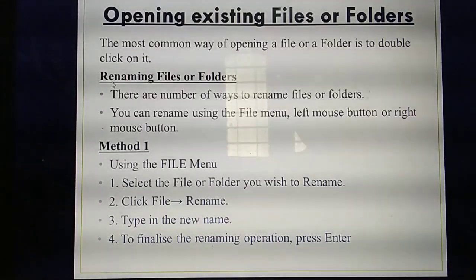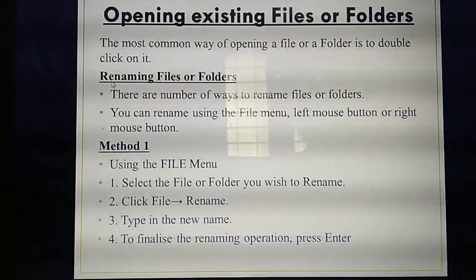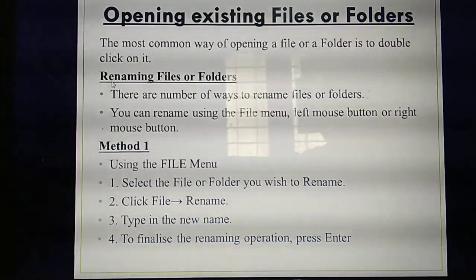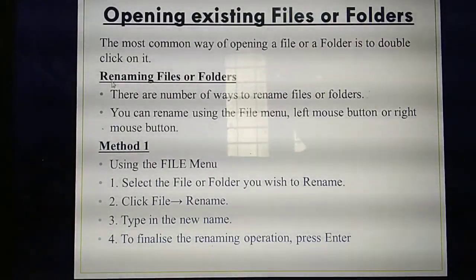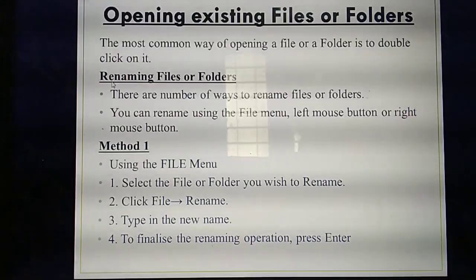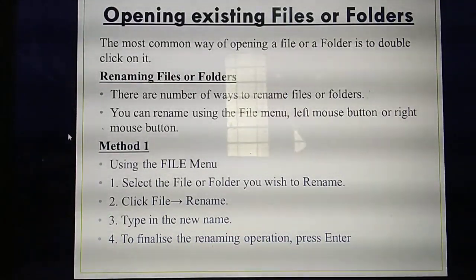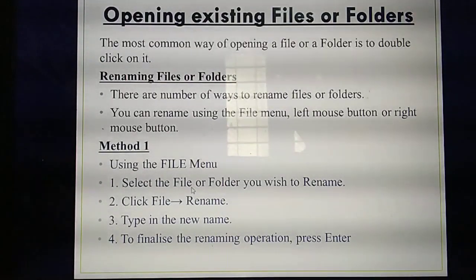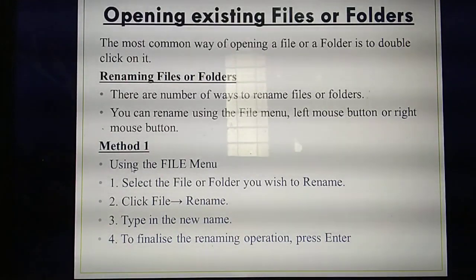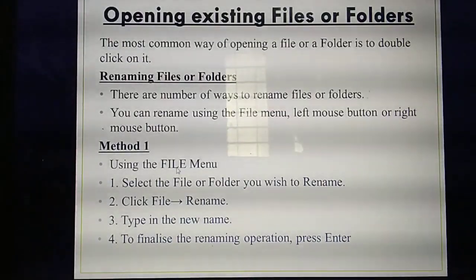We are going to study the first method. What's the first method to rename files or folders? First, you need to select the file or folder. Which folder do you need to rename? That folder you need to select first. That's the first step. Method one is using the file menu to rename the file or folder. Listen carefully. You are going to study three or four methods to rename files and folders. First, you rename using which menu? File menu.